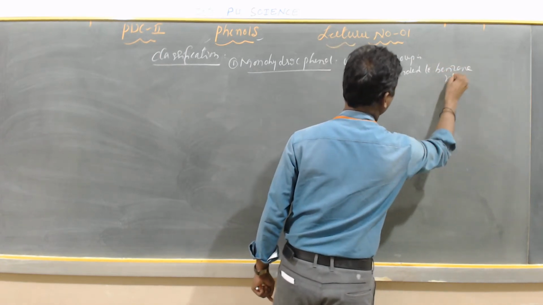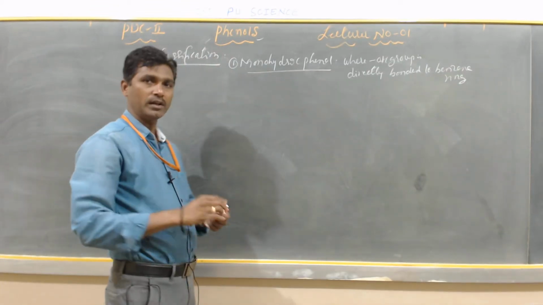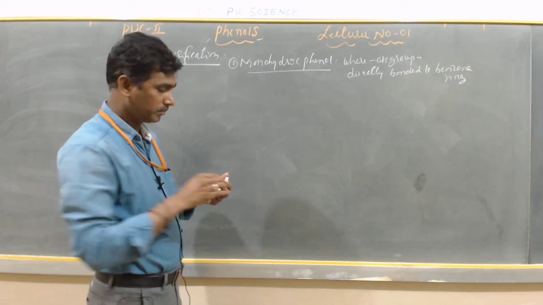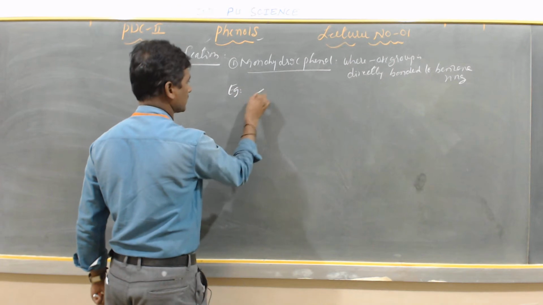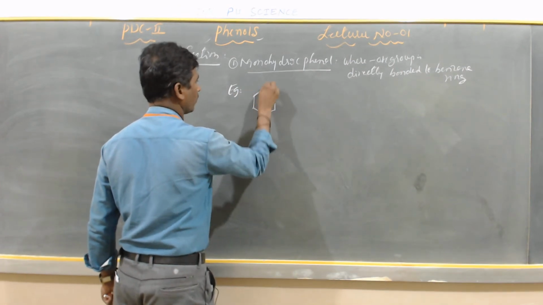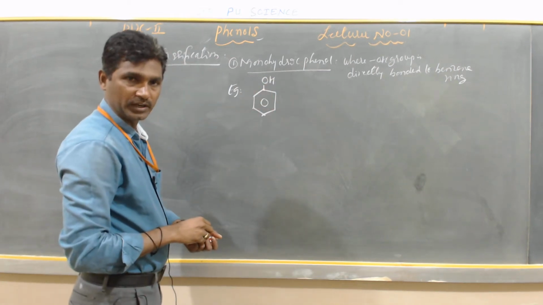So this is called phenol. What is monohydric phenol? In this, only one OH group is directly bonded to the benzene ring. Example: this is phenol, where only one OH group is bonded to the benzene ring.